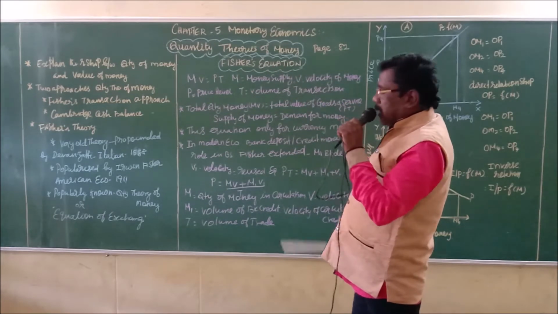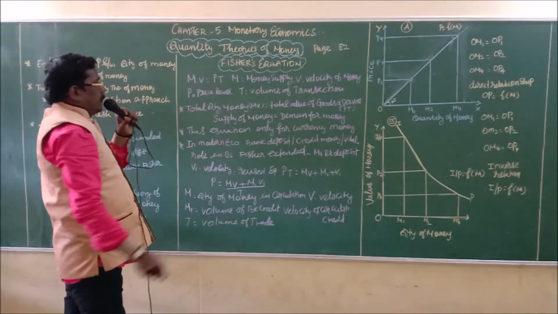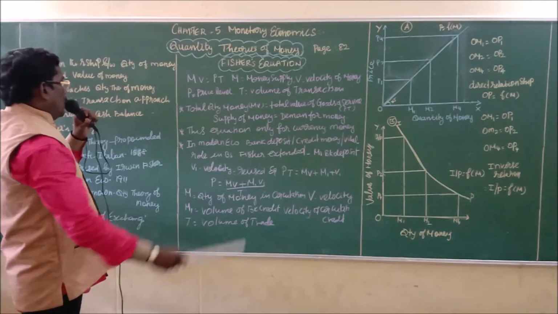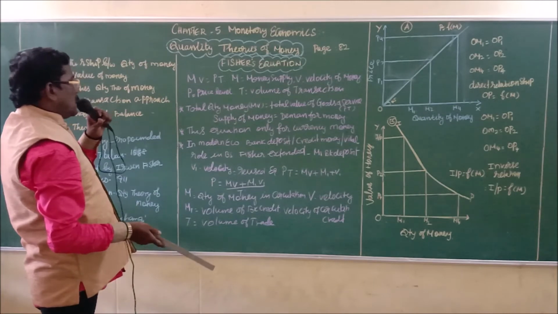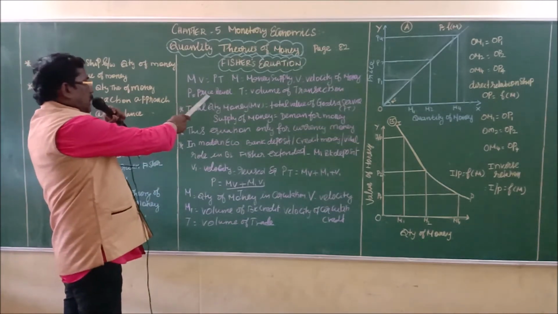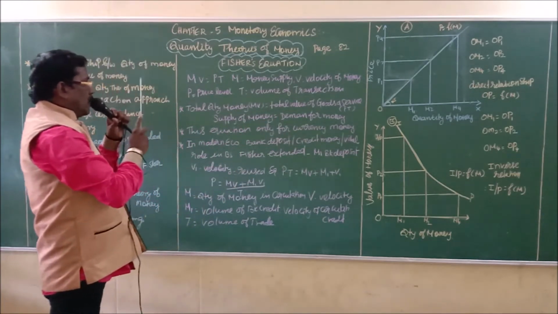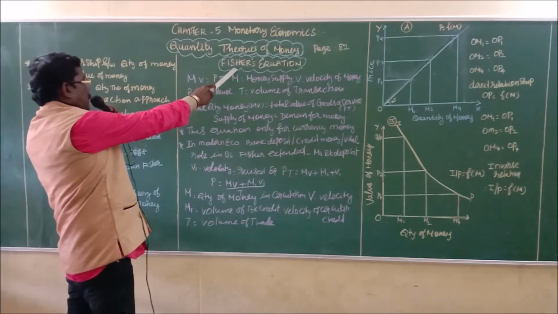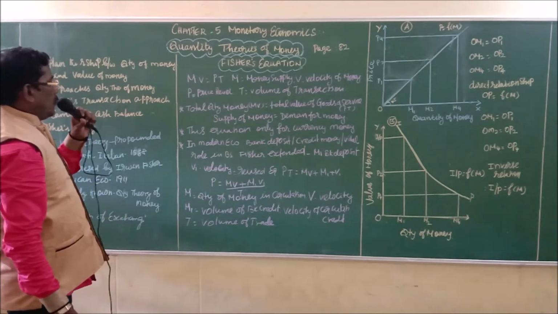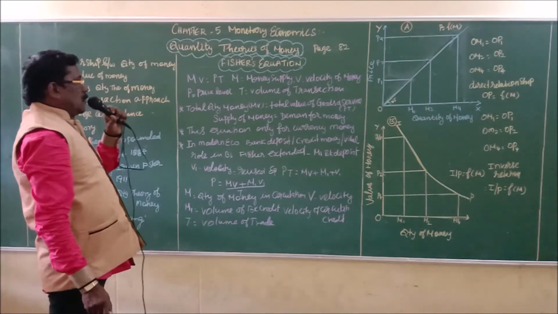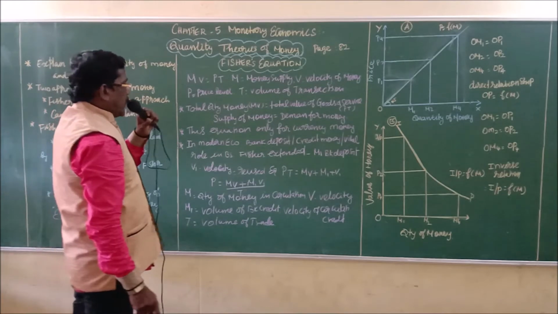Then Fisher's equation. Fisher's equation is MV equal to PT. M refers to money supply, V equal to velocity of money, P equal to price level, and T equal to volume of transaction or volume of trade. So this is the equation of Fisher's theory: MV equal to PT.